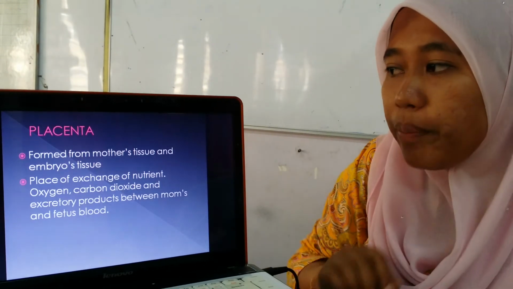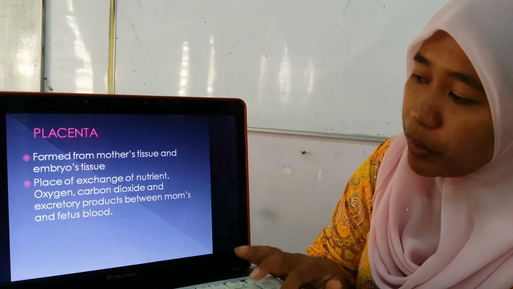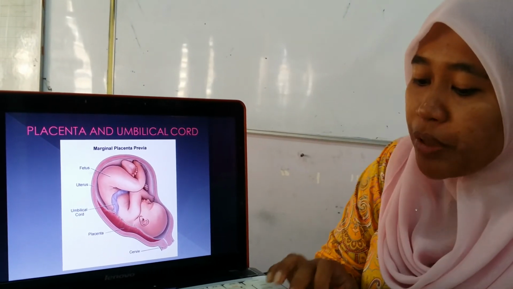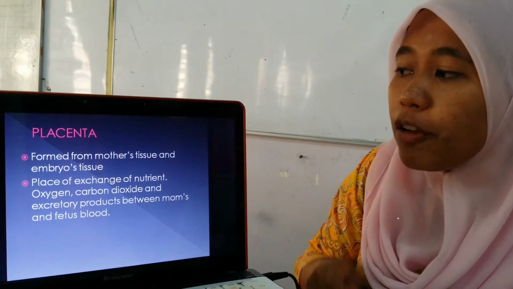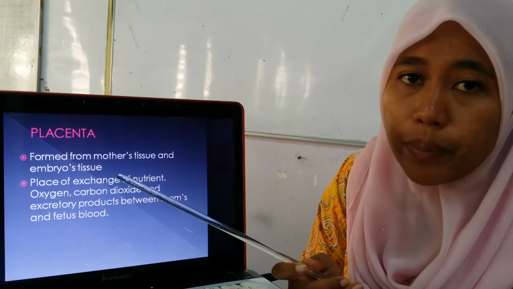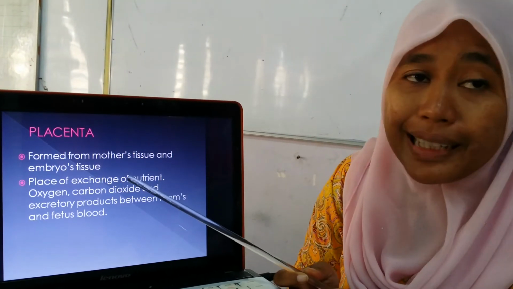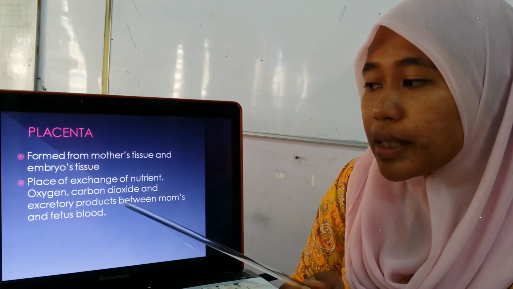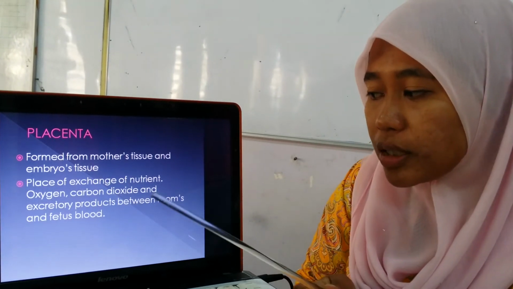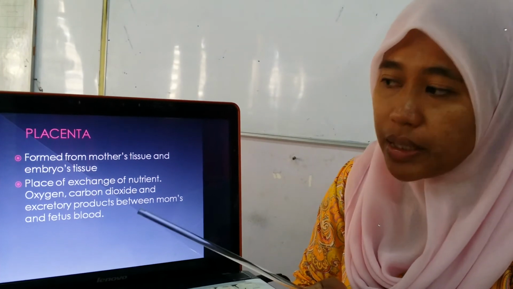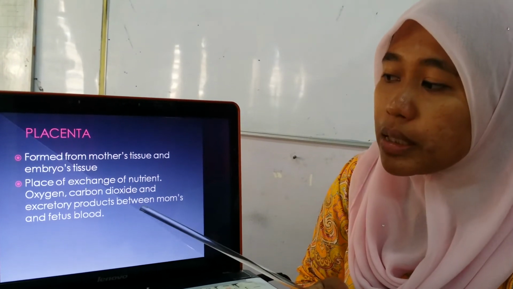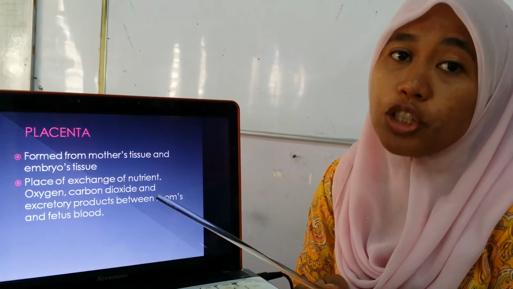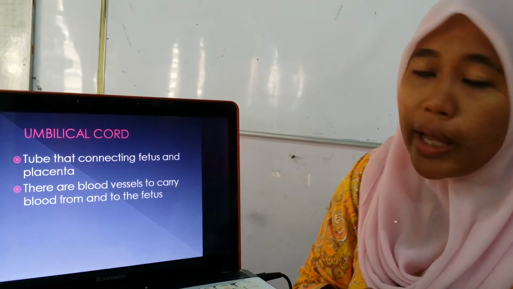Now, one by one, the placenta. Remember, this is the placenta, very important. What is the placenta? The placenta is formed from the mother's tissue and the embryo's tissue. This is the place where exchange of nutrients, oxygen, carbon dioxide, and excretory products happens between the mother's and the fetus's blood. In other words, this is the place where babies get food and also get oxygen to breathe.